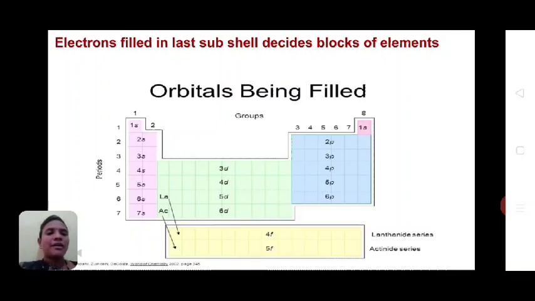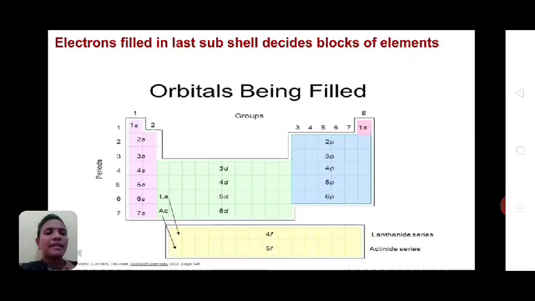If the outer electron is present in the S subshell, then they are called S block elements. If the outer electron is present in the D shell, then it is called a D block element. If the outer electron is present in the P shell, then they are called P block elements. And if the outer electron is present in the F shell, then they are called F block elements.